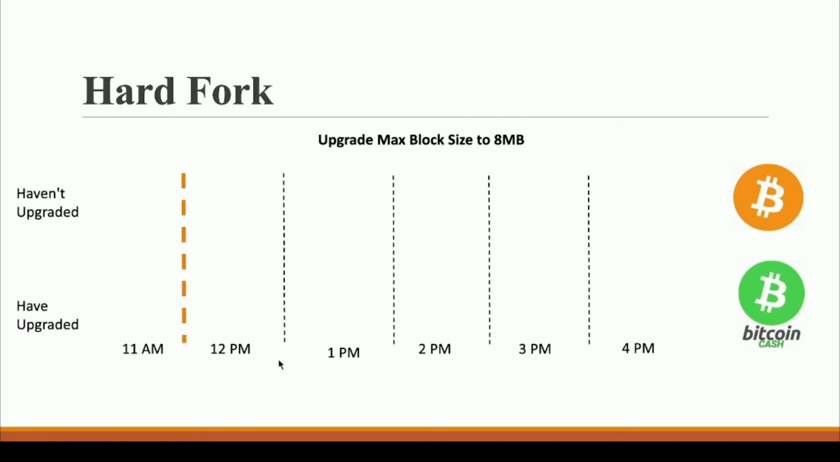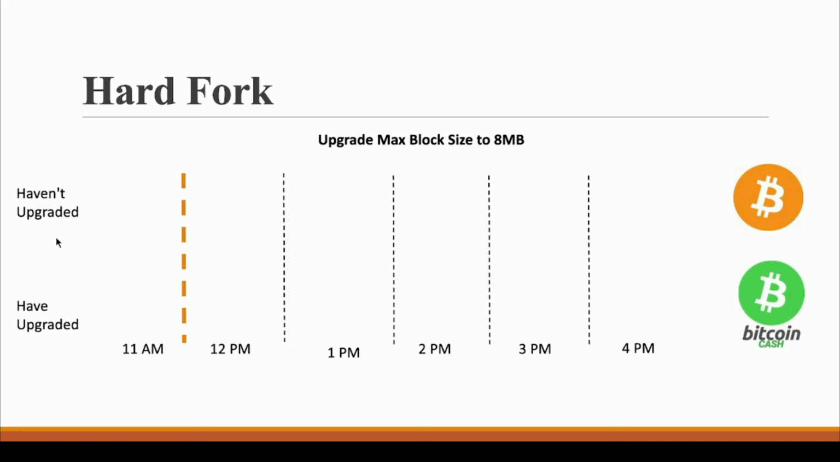And I have given some timestamps. Definitely these timestamps can be in months or in a year, but just for illustration purposes, I have 11 a.m., 12 p.m., 1 p.m., 2 p.m. Okay, so this is just an example to illustrate. And here we are going to upgrade the block size to 8 MB. So this community of Bitcoin Cash has upgraded to 8 MB blocks, but this one has not upgraded to 8 MB blocks.